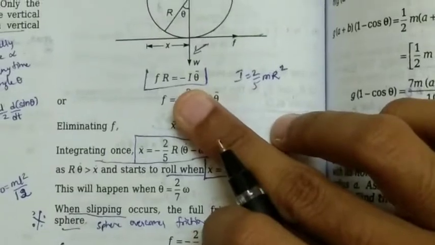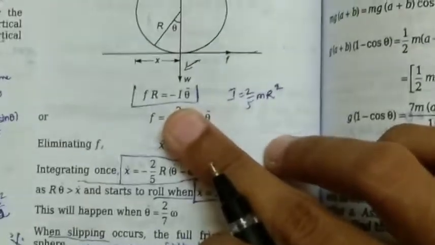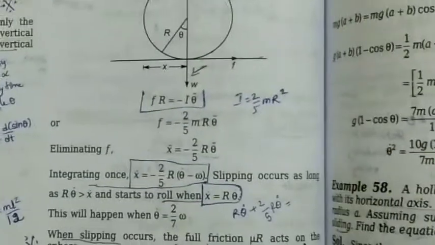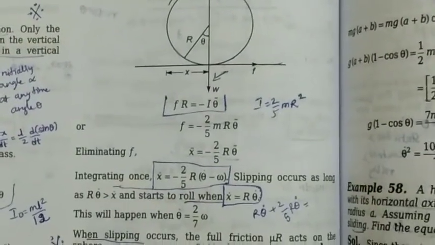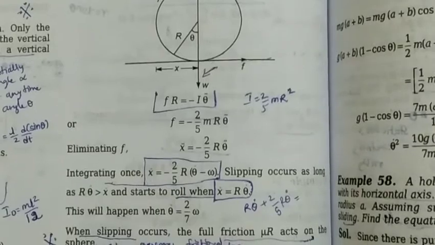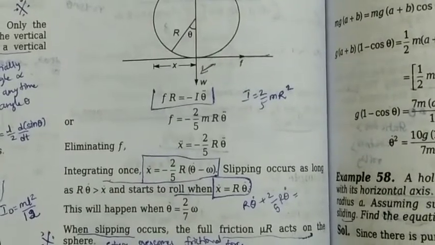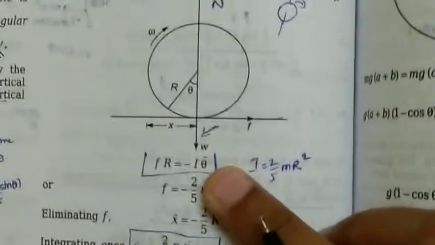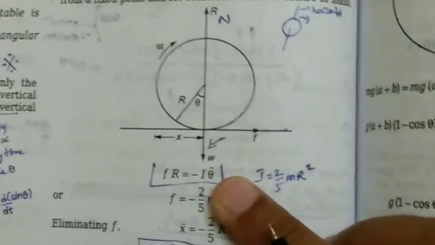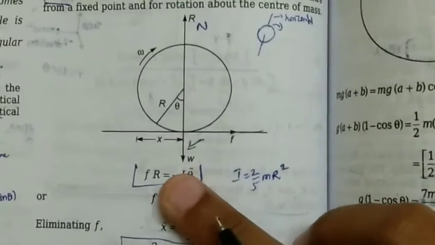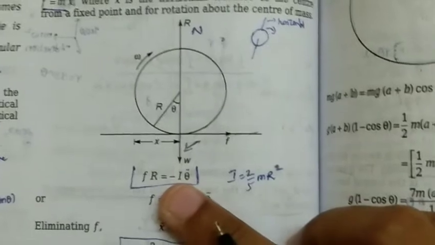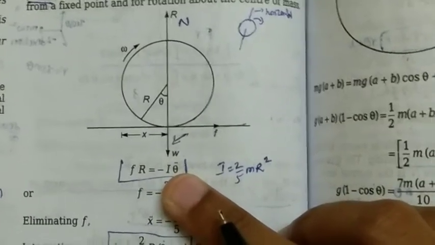And the next thing is the torque acting on the object. Torque is nothing but I alpha. Just as for force we have ma, in the place of m we have I, and in the place of a we have alpha. So I theta double dot, that is angular acceleration. Theta dot is angular velocity, and theta double dot is angular acceleration. So torque R cross F equals I alpha.